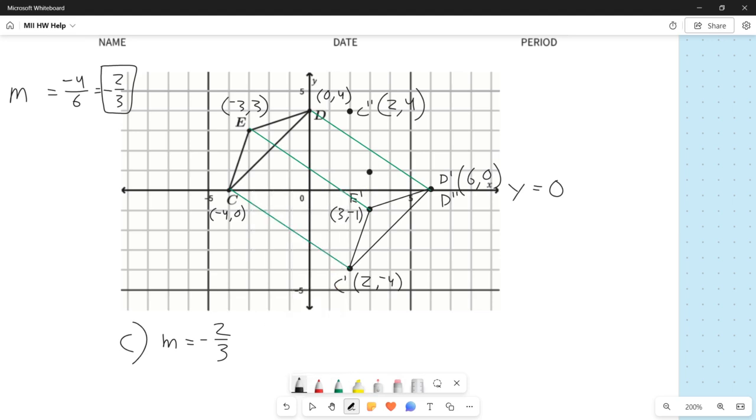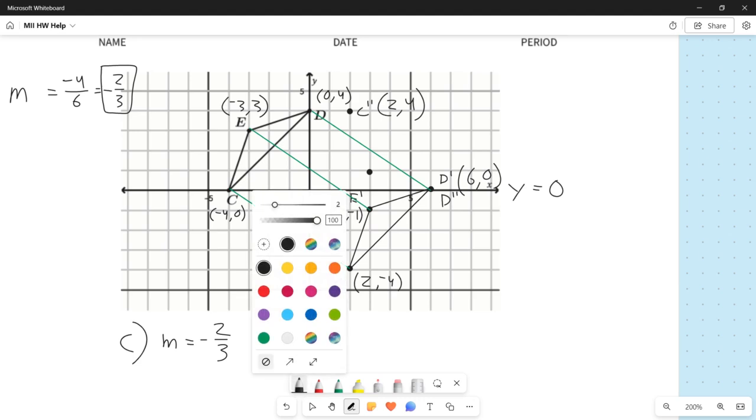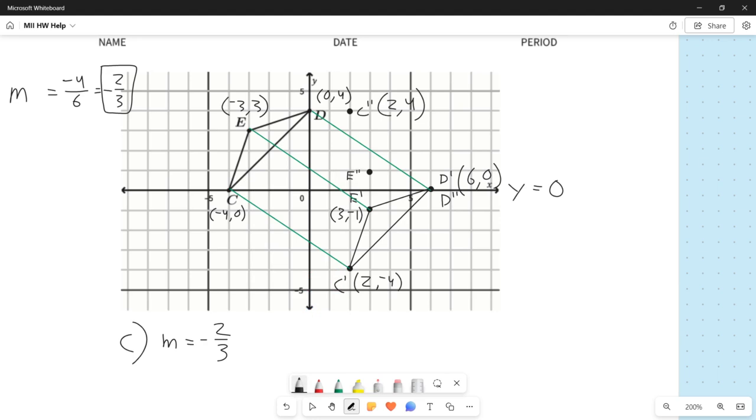So that point that I just drew is E double prime. The coordinates for that point are 3, which should make sense because E prime was 3 and I didn't move left or right at all. But E prime was negative 1 and now E double prime is positive 1, just like that.